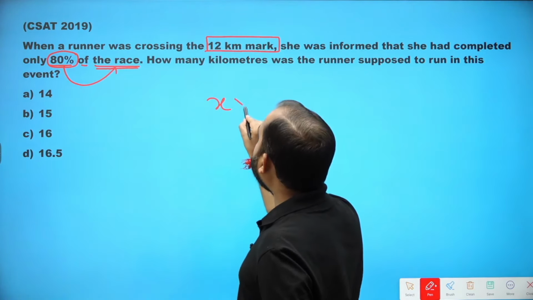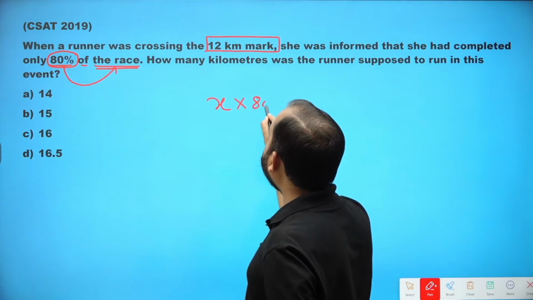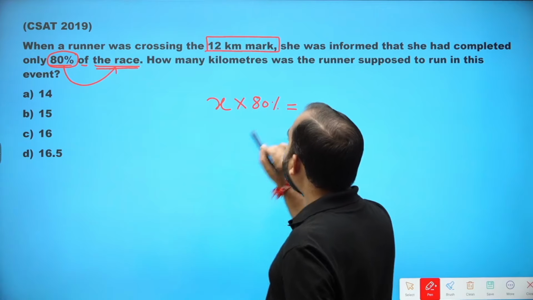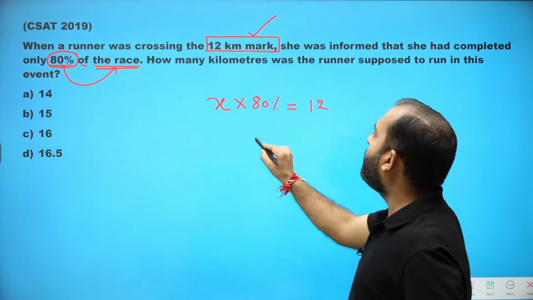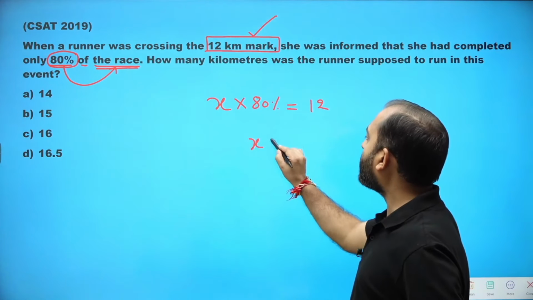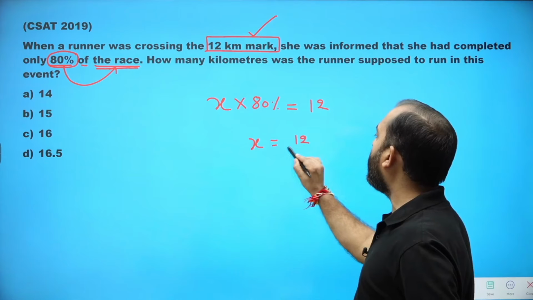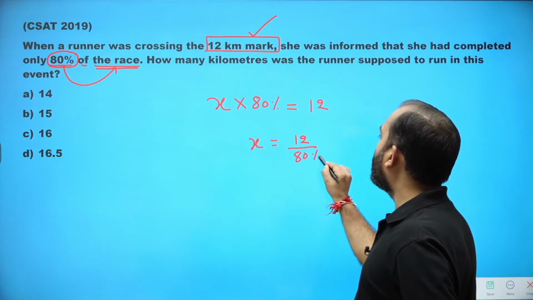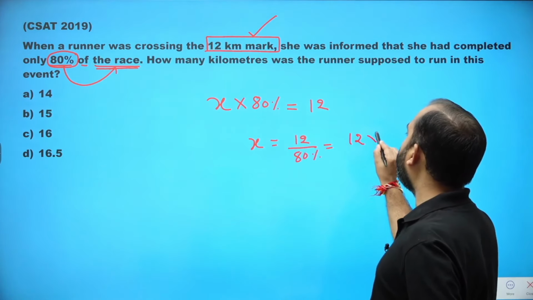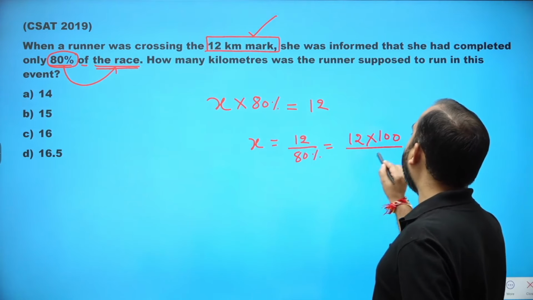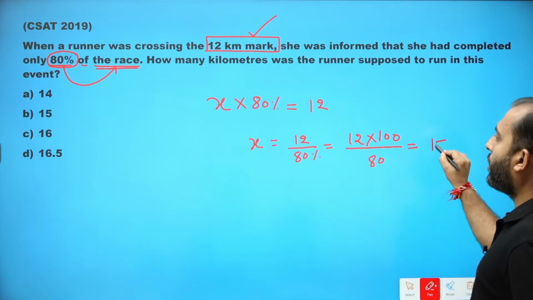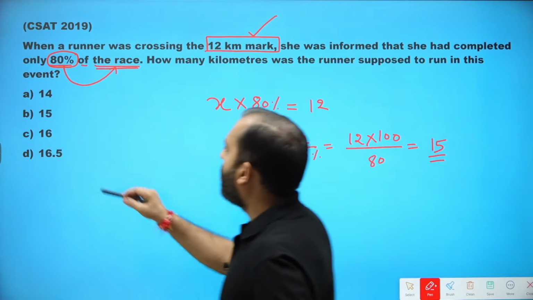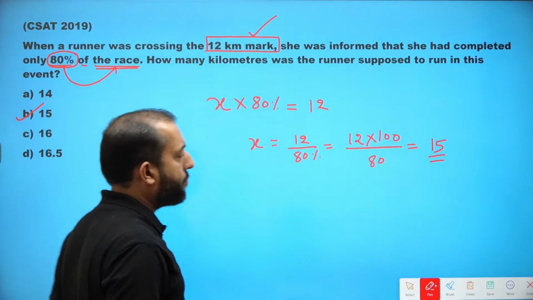Then 80% of it was 12 kilometers. Now if we solve this, x comes out to be equal to 12 upon 80%, which is further equal to 12 into 100 by 80, which is equal to 50. Option B is the right choice.